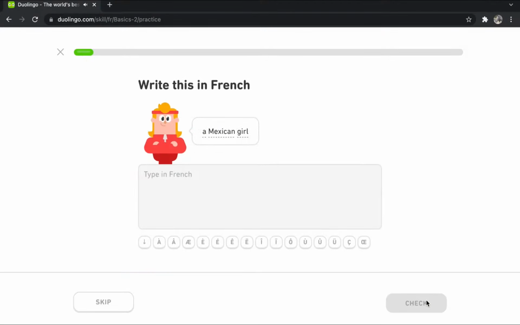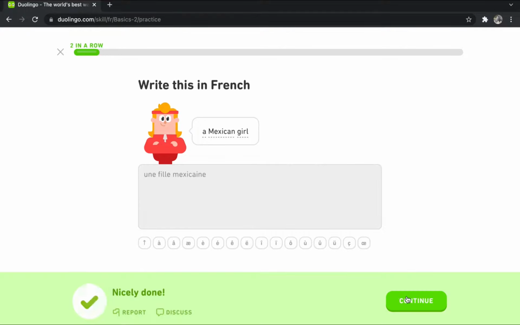Okay, next question. This also might be a new word, but because this is a girl, we will write first une fille, and the Mexican is actually similar to English, Mexicain, but because the subject is a girl, we will use E at the end of the nationality. Also remember that in English we say a Mexican girl, but in French we say a girl Mexican, yes, the nationality comes at the end. So this is the answer, une fille Mexicaine.